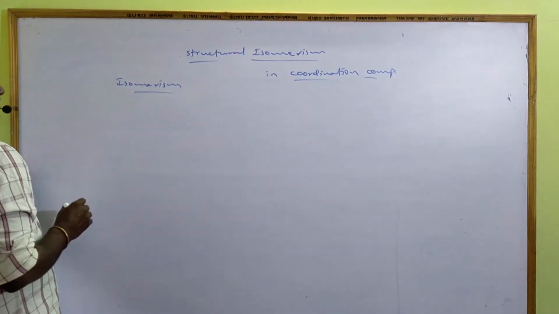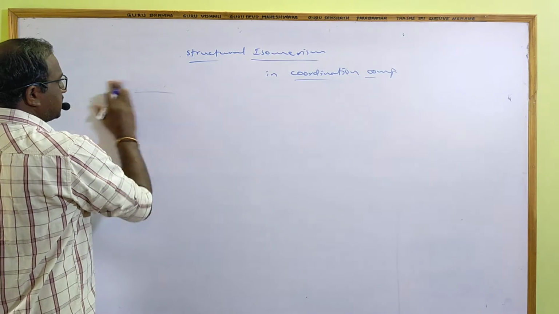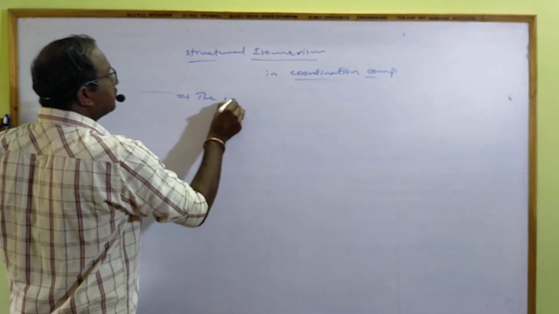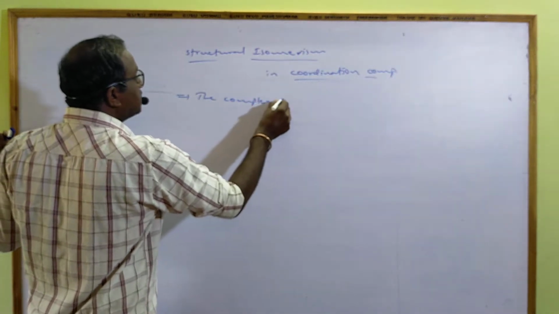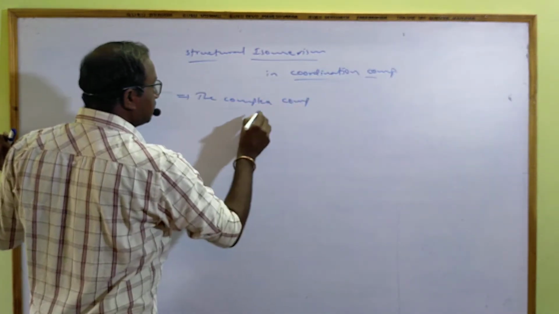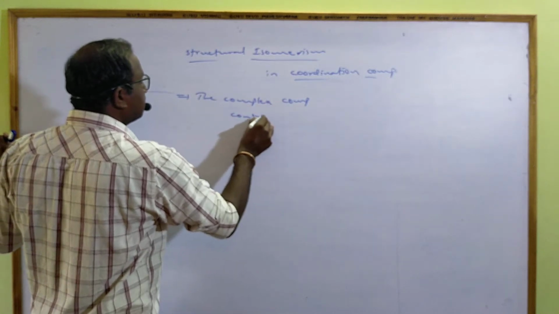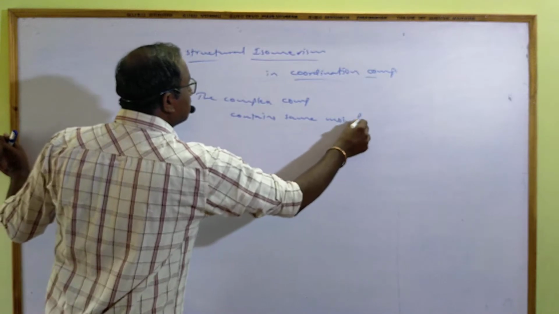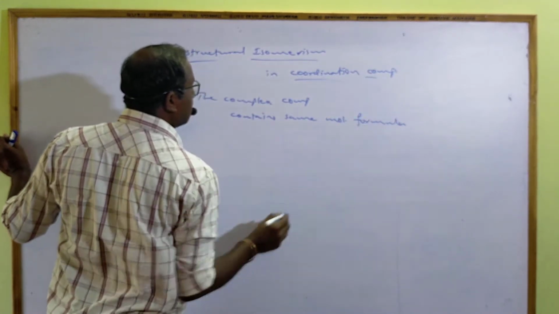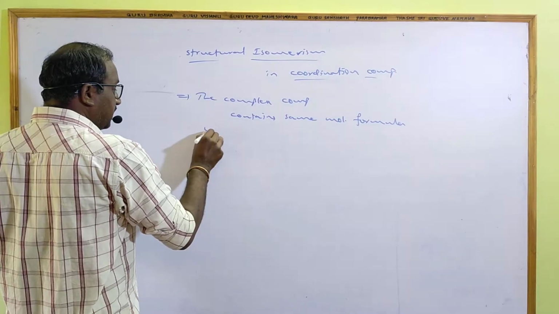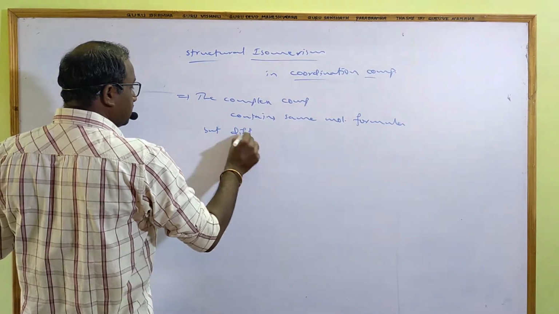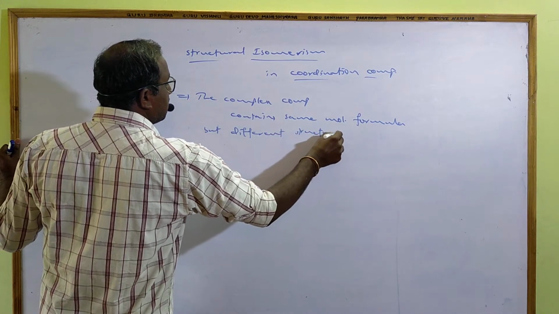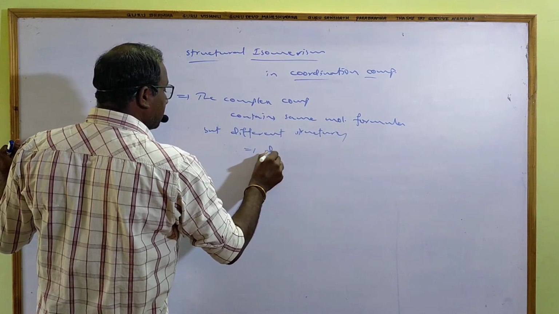First, structural isomerism. Structural isomerism means the complex compounds contain the same molecular formula but different structures, and due to that, different properties.